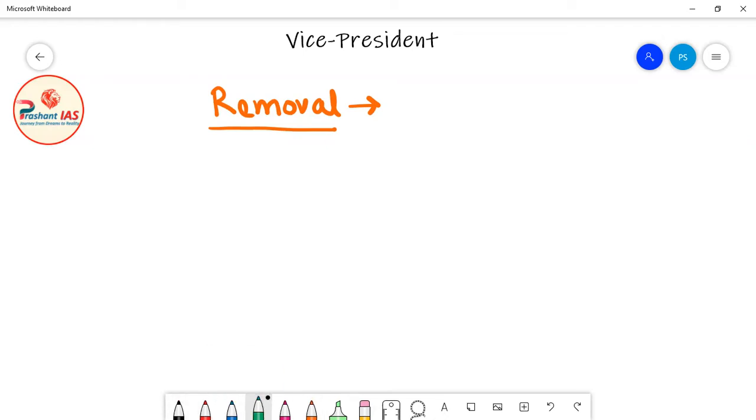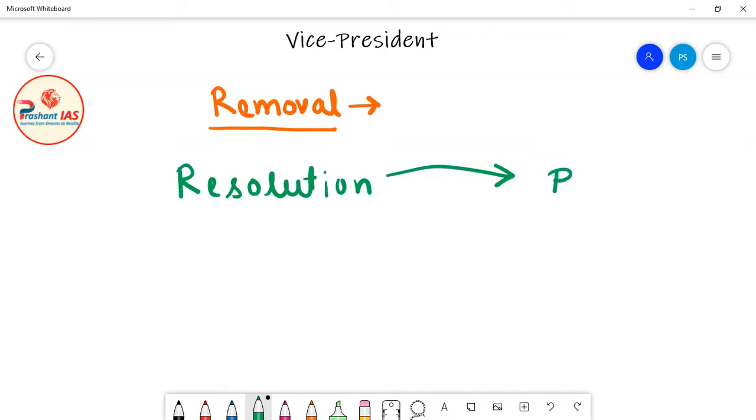So friends, the resolution asking for the removal of Vice President can be introduced in Rajya Sabha. I have told you in the last class that the Vice President of India acts as ex officio chairman of Rajya Sabha. The main work of the Vice President is to act as ex officio chairman of Rajya Sabha. So the resolution asking for the removal of Vice President of India can be introduced in Rajya Sabha.